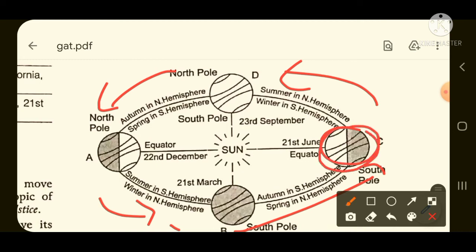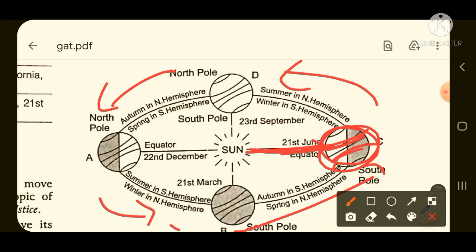If the earth has come here, then the sun is vertically overhead at the Tropic of Cancer. This is the Tropic of Cancer, and the sun is directly coming to the Tropic of Cancer. You see, the Tropic of Capricorn is coming down, but the sun is vertically coming to the Tropic of Cancer only.